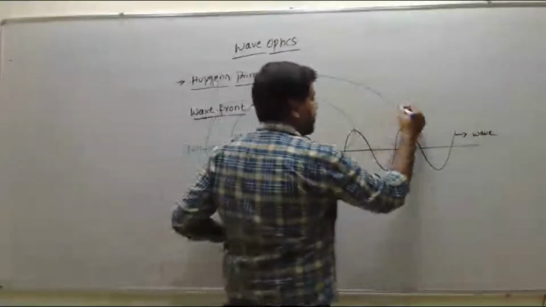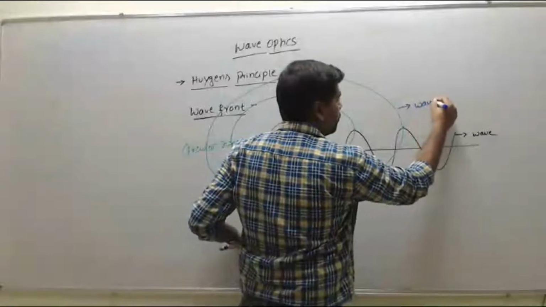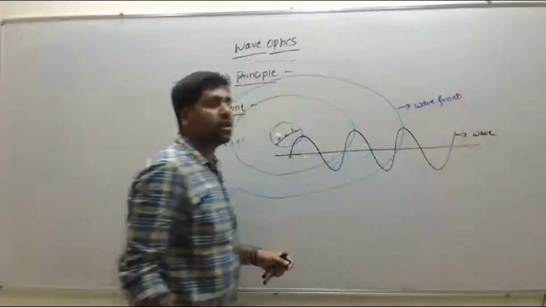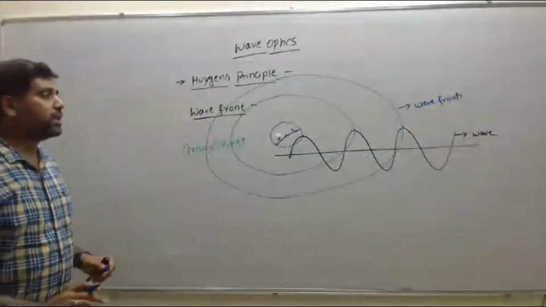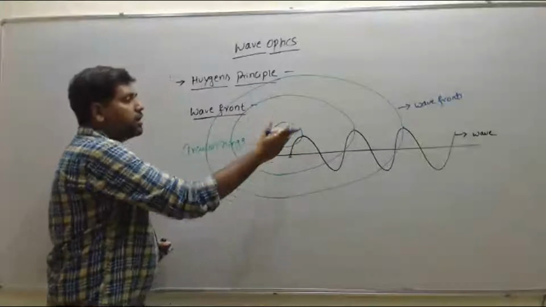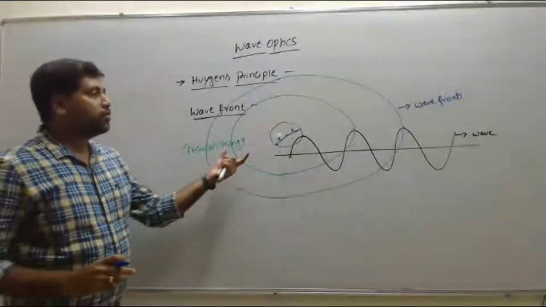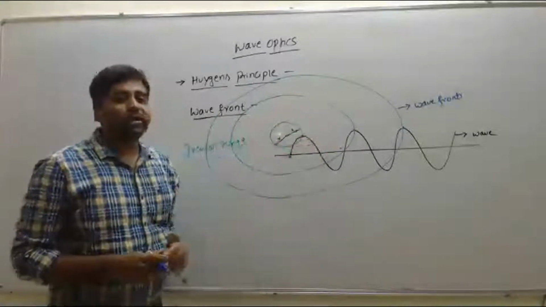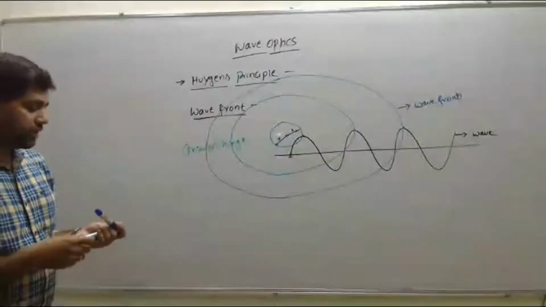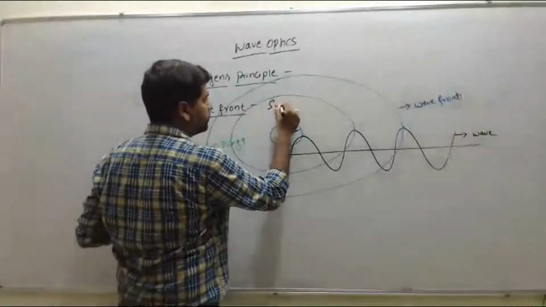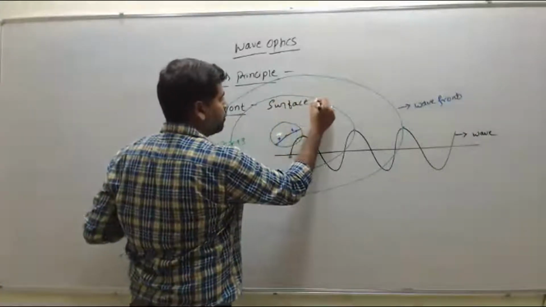So this one we are calling as wave front. That is a surface with constant phase. What the wavefront says is that the surface with constant phase, that one we call as wavefront.